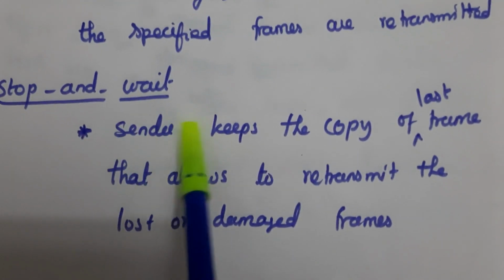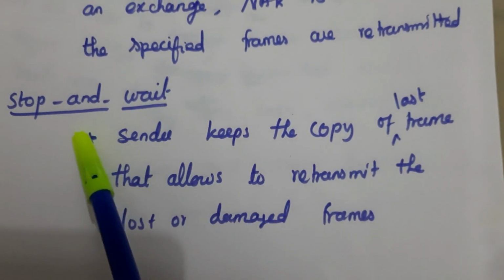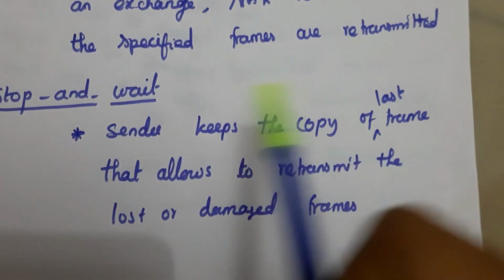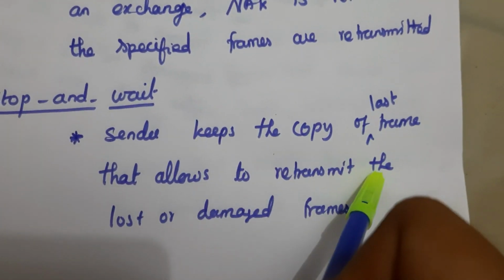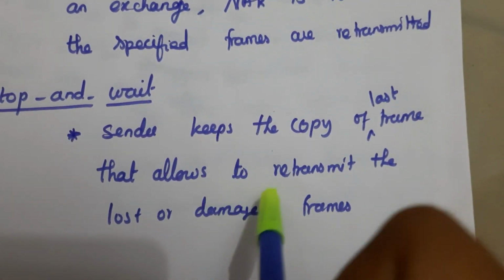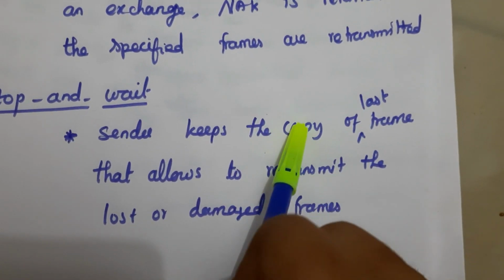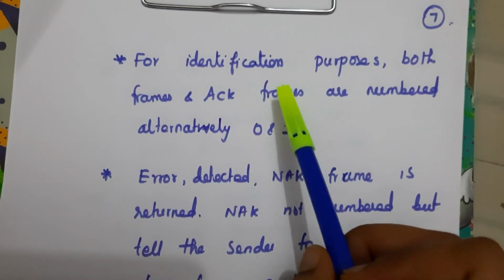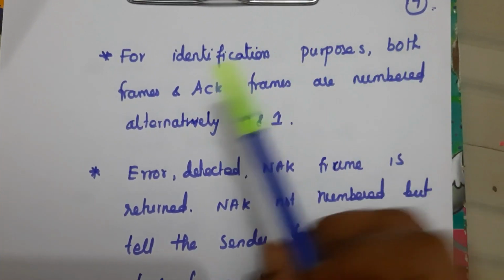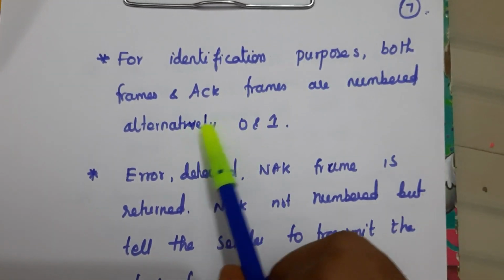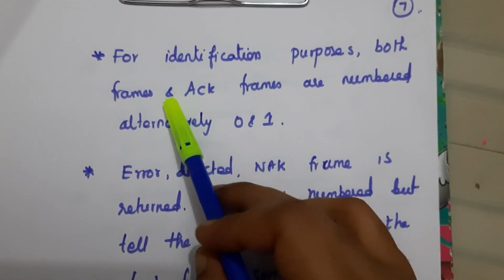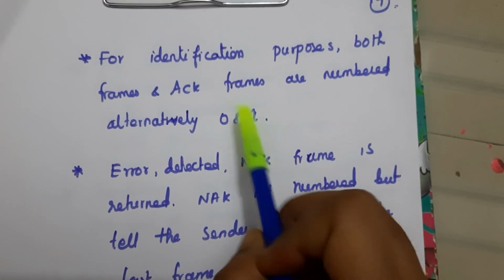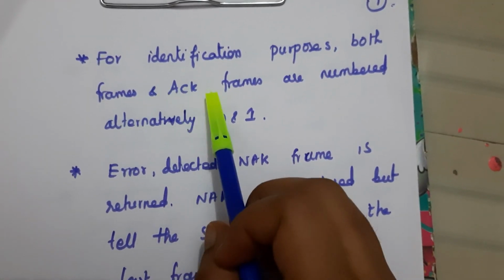So first one is stop and wait ARQ, and in this method the sender keeps a copy of the lost frame alone. If the frame is damaged we get the negative acknowledgement, and it will resend the lost frame, so it keeps the copy of the last frame only. For identification purposes, both the frames and acknowledgement frames are numbered alternately 0 and 1. That means if we get frame 0, we get the acknowledgement with 1.